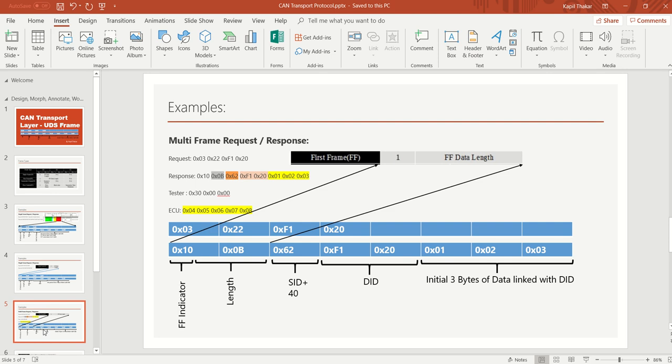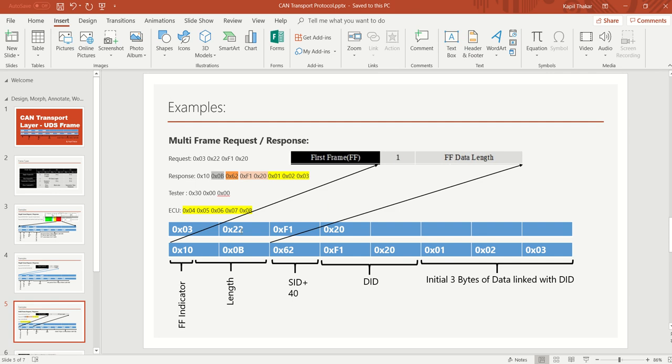Multi-frame request and response format. For the multi-frame request and response, let's consider again the read data by identifier service, where we have one DID, and for that we may have multiple data bytes, more than 5 or 6. In this example it will be 8 bytes, and we expect those data bytes as a response. The request will still remain a single frame request.